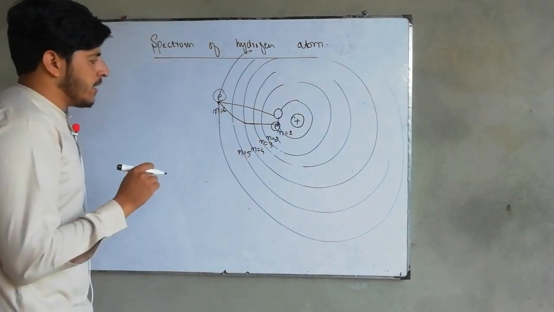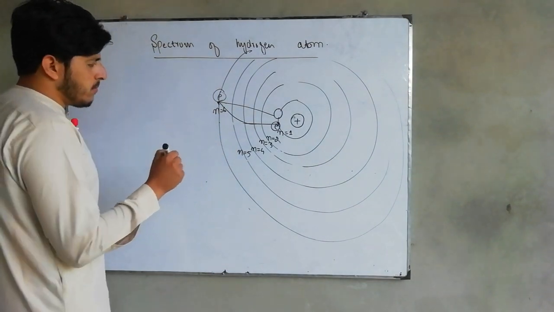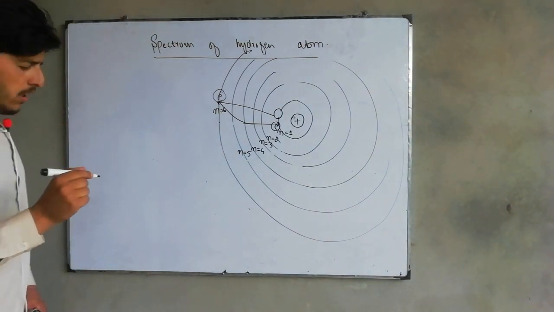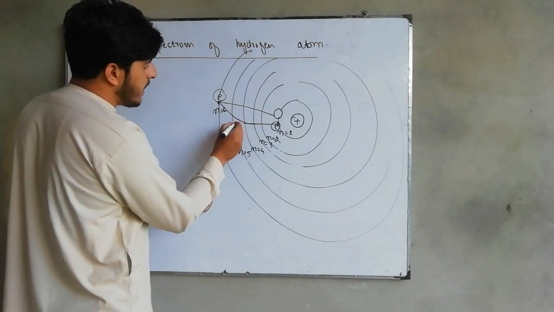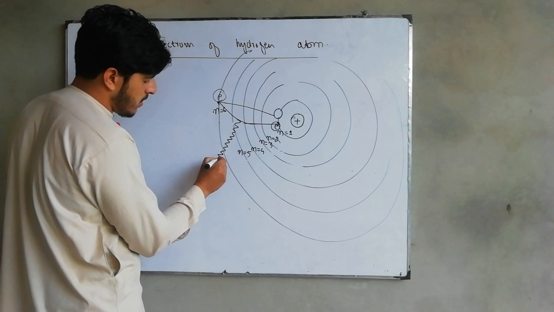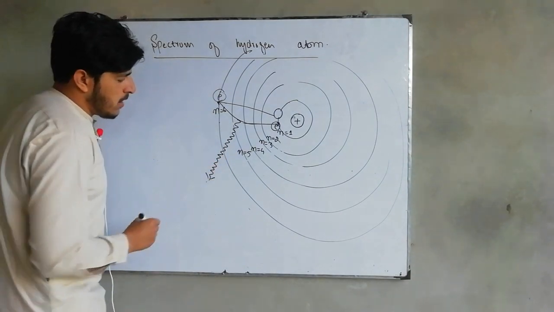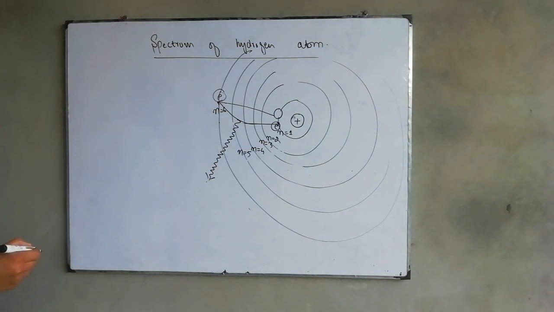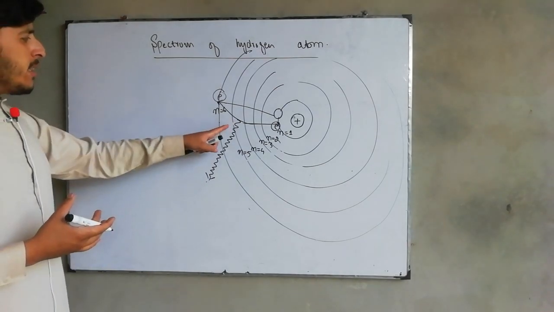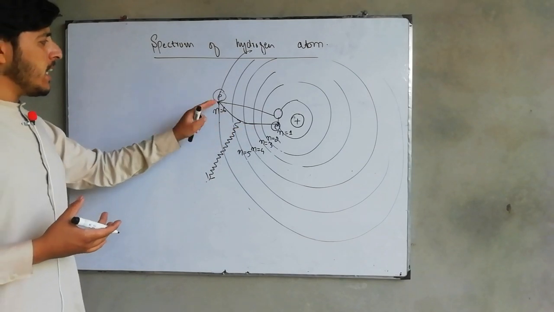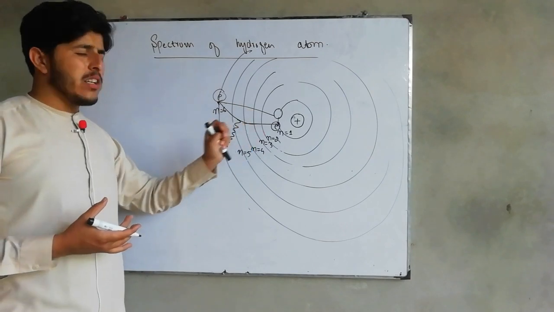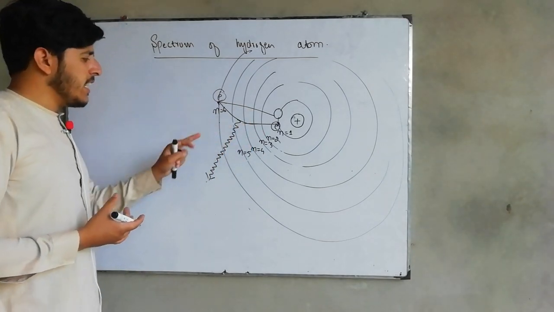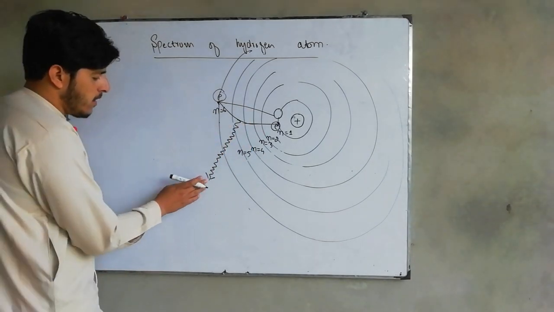So what's happened? You will get a photon, or you will get light, and that light will have its own frequency and wavelength. So why is a photon actually released? Because the electron wants stability. So when it moves from n is equal to 6 to n is equal to 1, this releases energy, and that energy will be in the form of light.